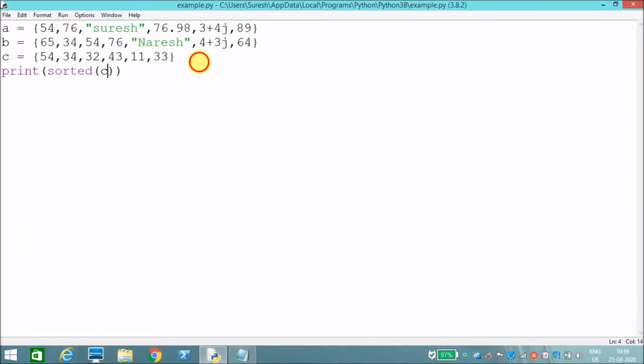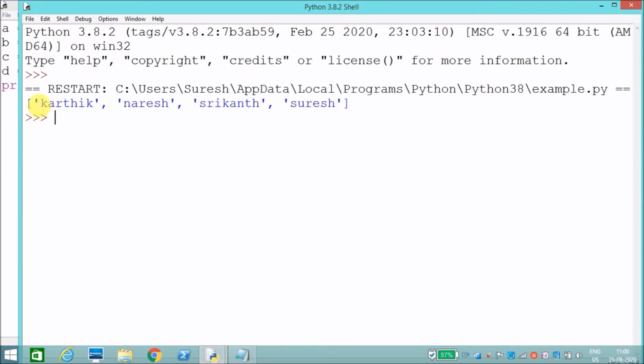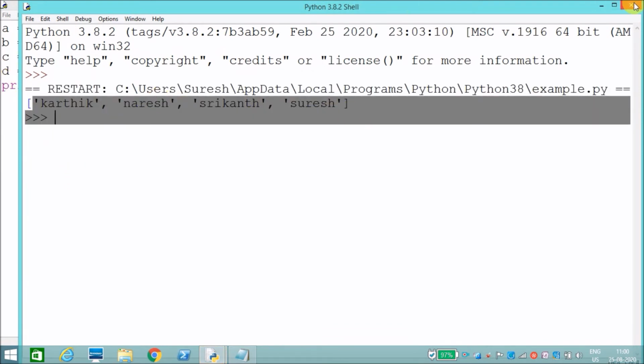Okay, and I'll say D is equals to Suresh, Naresh, Tik, Srikant. Okay, now I'll say sorted of D. It will sort based on the alphabetical pattern. See, it has sorted based on the alphabetical pattern.